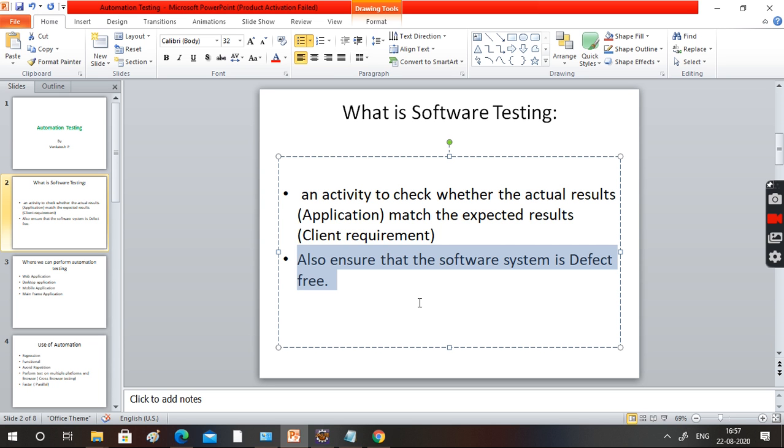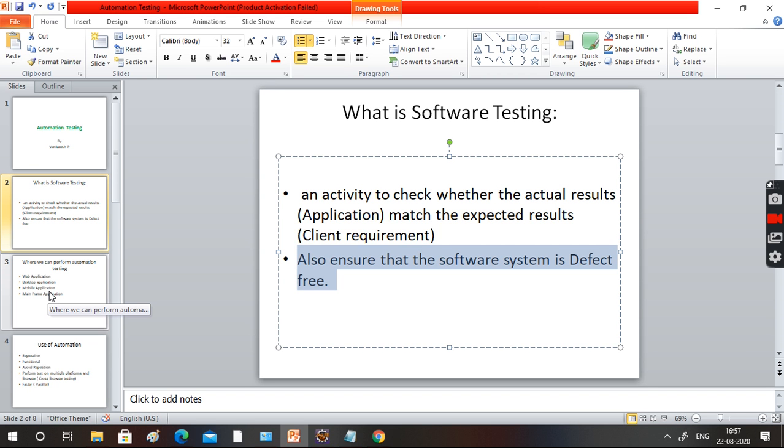Suppose you are keeping your data and someone is stealing it. Is that a good software? No. So further you have to do a lot of testing: security testing, functional testing, performance testing, right? Stress testing, load testing, volume testing, accessibility testing. Like this, there are so many types of testing we have. Okay, fine.